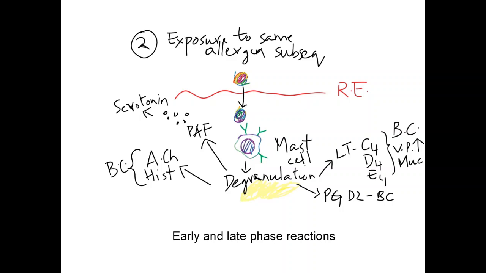In phase 2, that is exposure to the same allergen subsequently. In this phase, the second time the same allergen comes, it will directly attach onto the immunoglobulin E, which was already added on top of the mast cell. When this happens, there is degranulation of the mast cell. Degranulation of the mast cell will release many chemical mediators which cause various effects leading to symptoms of bronchial asthma. So let us see what those mediators are.